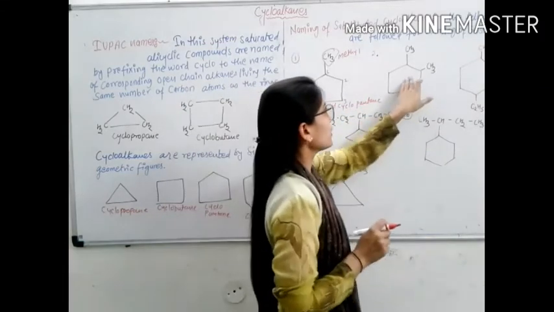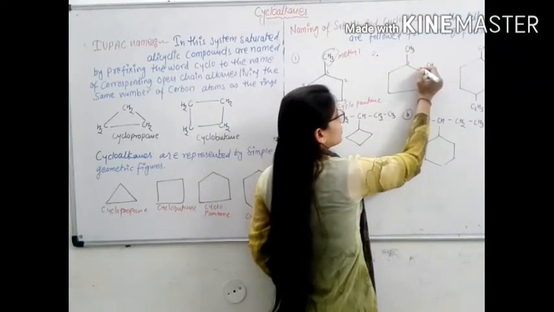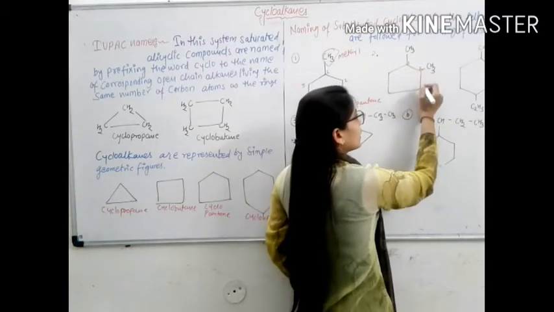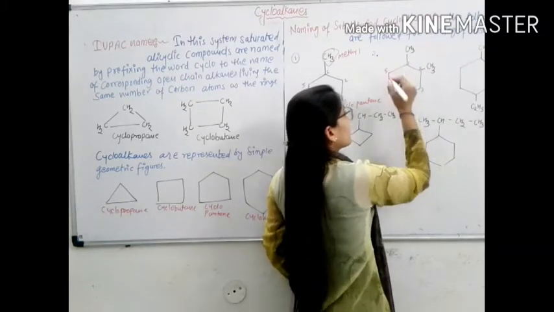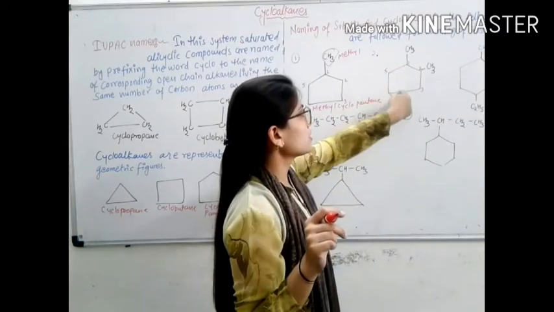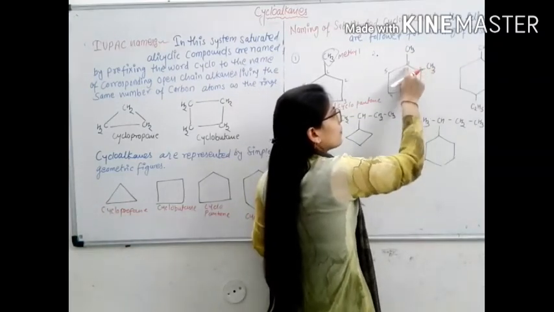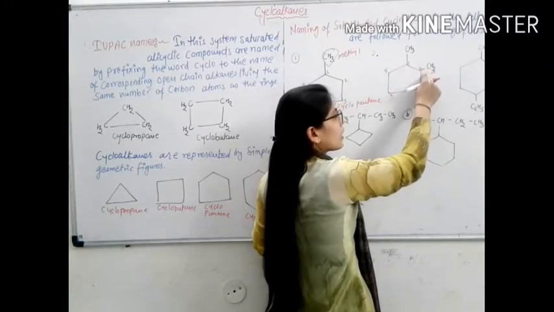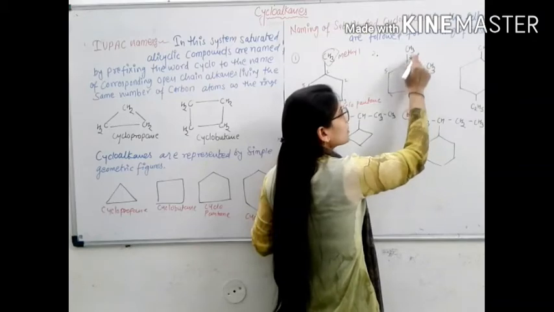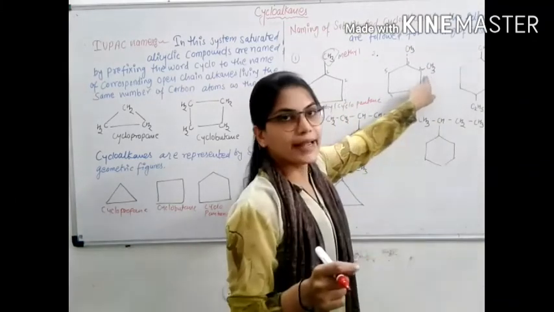The second example again has a methyl group at the first position. Numbering is started from this carbon: first, second, third, fourth and fifth. Again, there are 5 carbon atoms in this ring, and 2 methyl groups are present on different carbon positions. The first methyl group is at the first position and the second is on the second position.